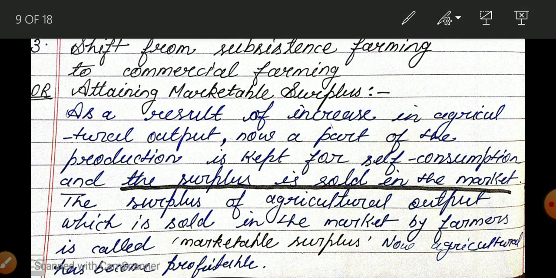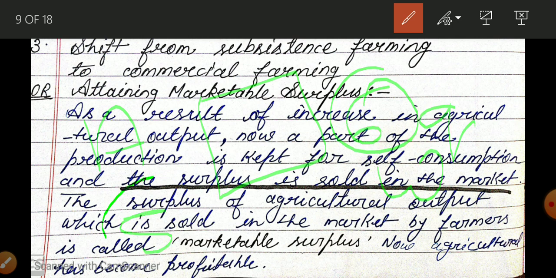Okay, so what is in this heading? I'm going to explain with one example. Suppose there is a farmer A. When there is no green revolution, he has 1 hectare of land and produces 6 quintal of wheat. His family has 5 members, and his yearly requirement of wheat is 6 quintal, which means no surplus. He is not able to sell any quintal of wheat in the market. So this is the condition of subsistence farming, यानी वो इतना ही प्रोडक्शन कर पा रहा है कि वो सर्वाइव कर सके.